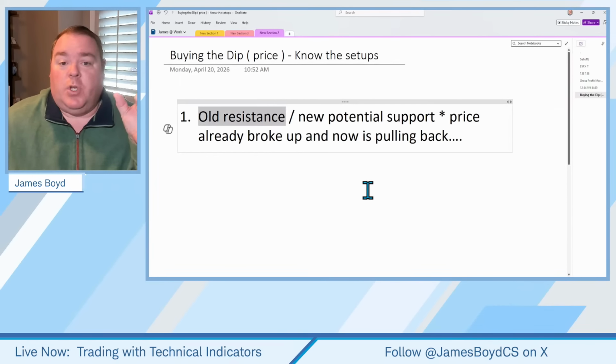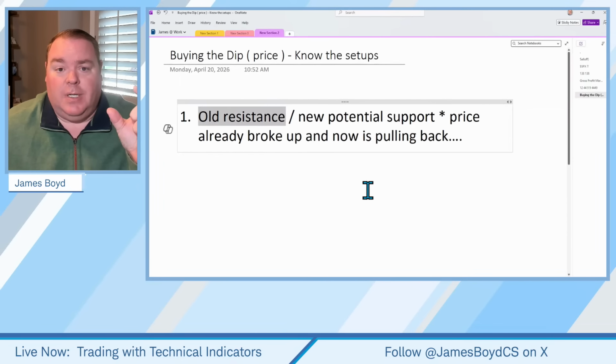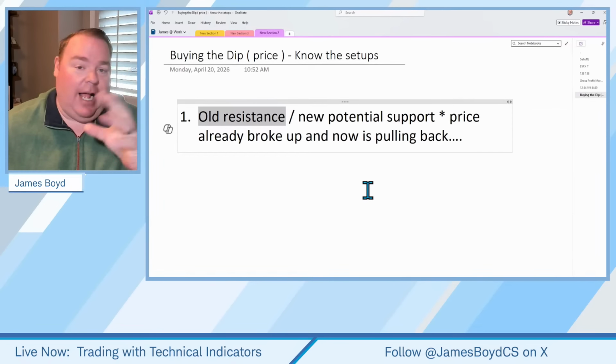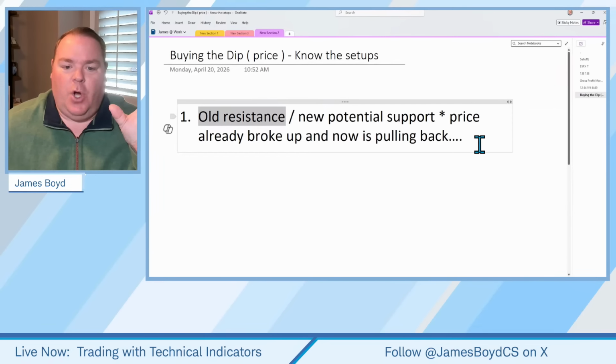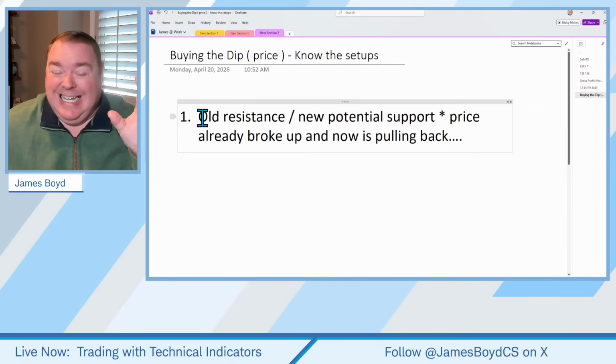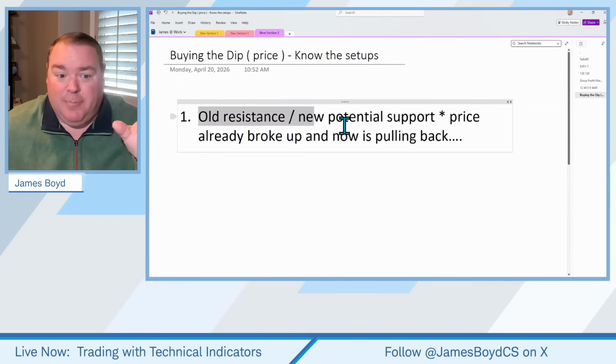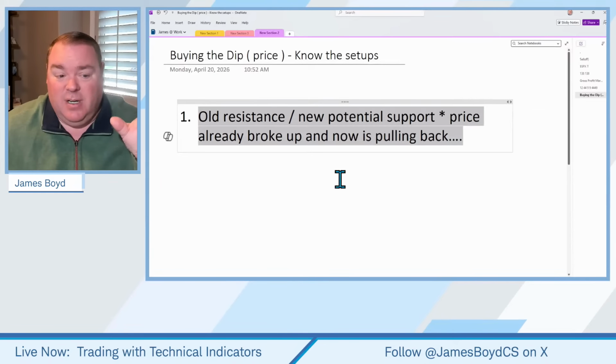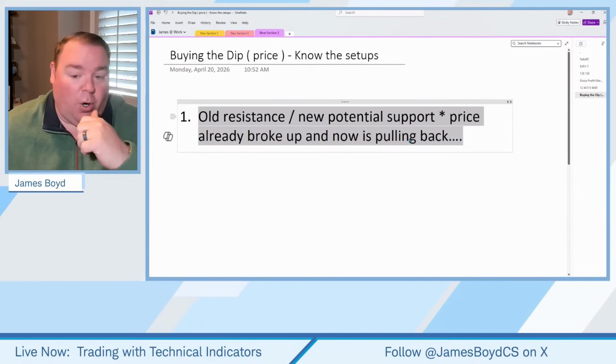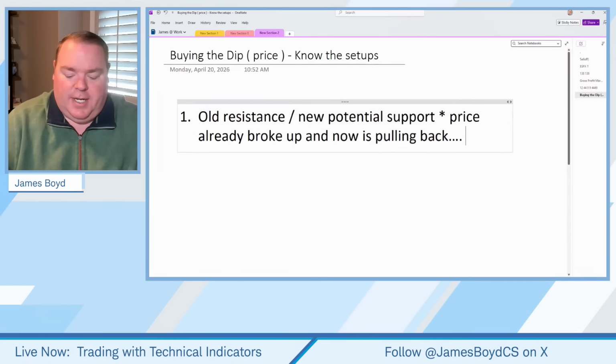Now, here's the thing. You can know this ad nauseum, but that's not what we're getting at. Show me the examples of how you practiced it. Oh, now it's totally different, okay? Old resistance, new support. Don't worry, we got some examples. And by the way, did a lot of stocks last week break through resistance? So if we said what would be Captain Obvious, we better know this: old resistance, new potential support. Now, I'm going to mark this.